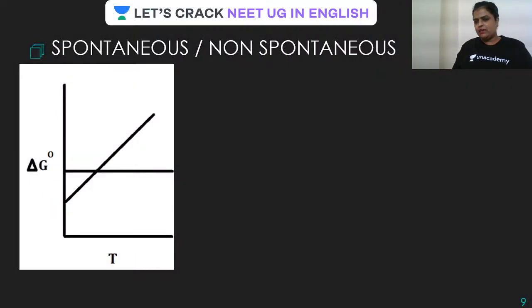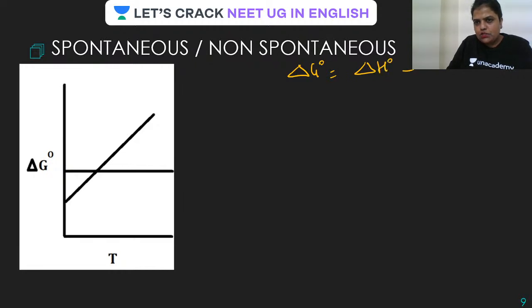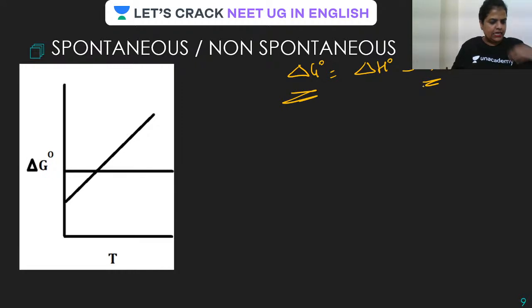So guys, this is a very, very simple graph. You guys know that delta G is equal to delta H minus T delta S. When you have to plot a graph between delta G and T.